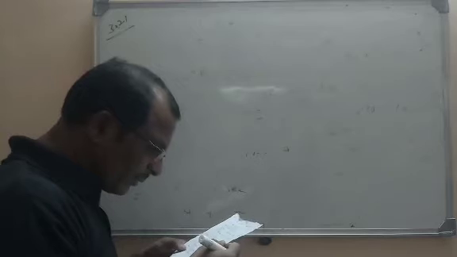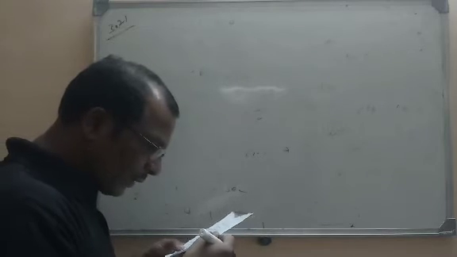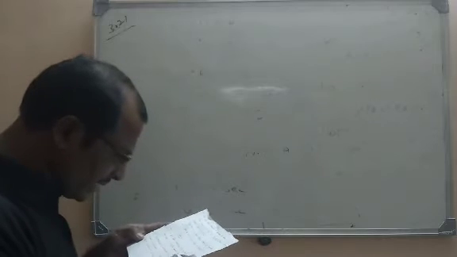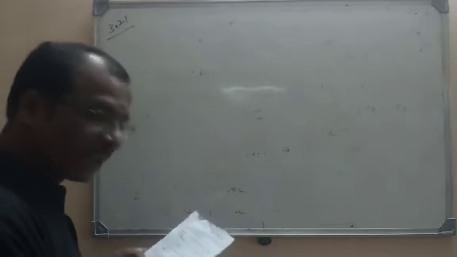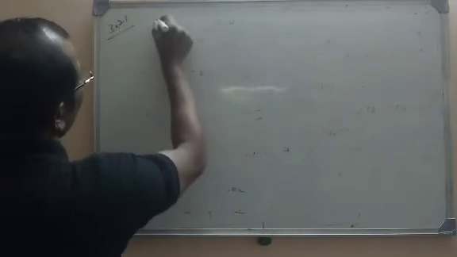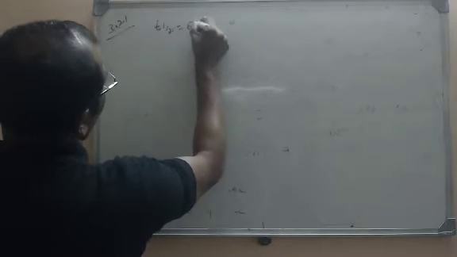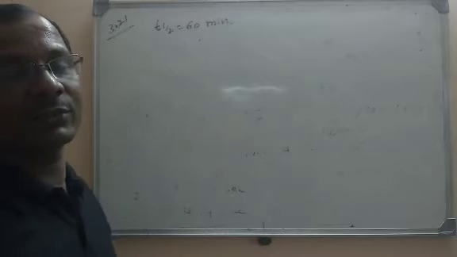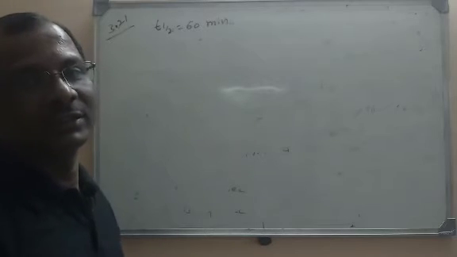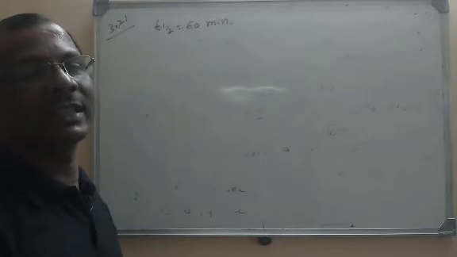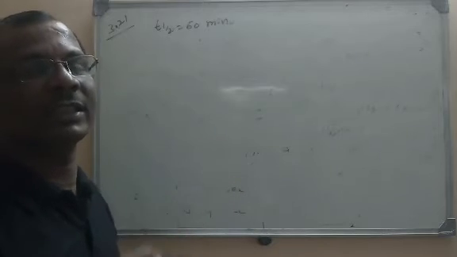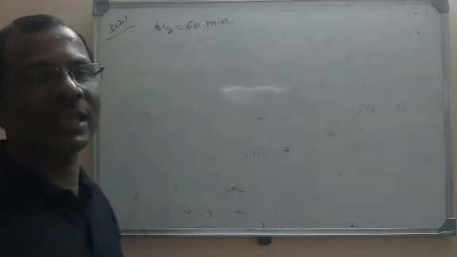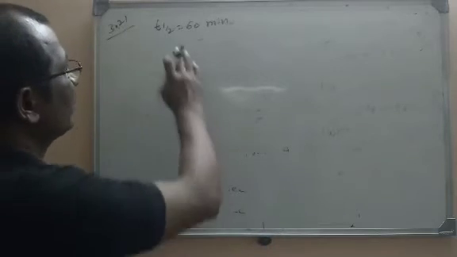Time required to decompose SO2Cl2 to half of the initial concentration is 60 minutes. That means T half is given here, indirectly. Time required for reducing the concentration to the half of the initial amount, what do we call it? The time required to bring down the reactant concentration to half of the initial concentration is known as T half. So T half is given here.